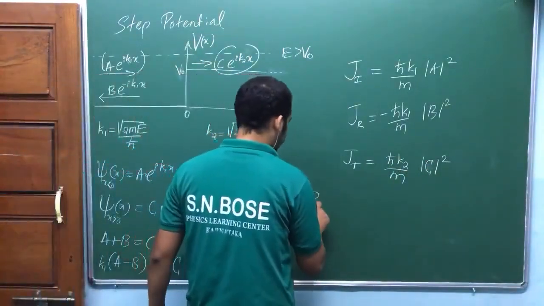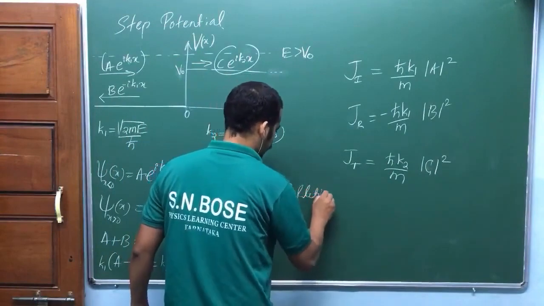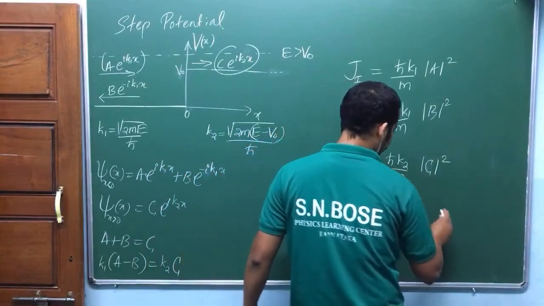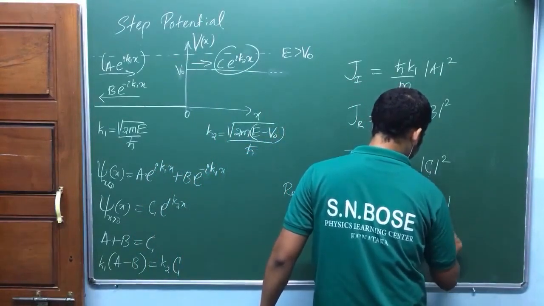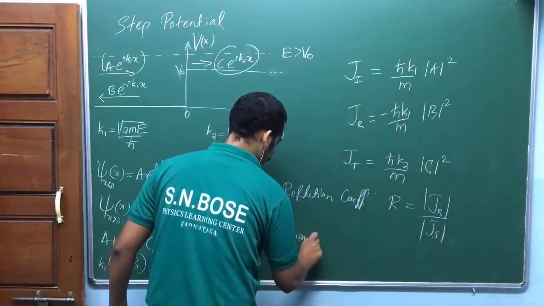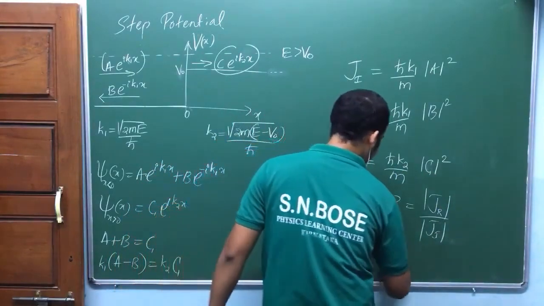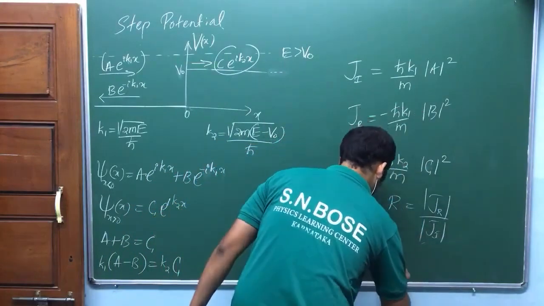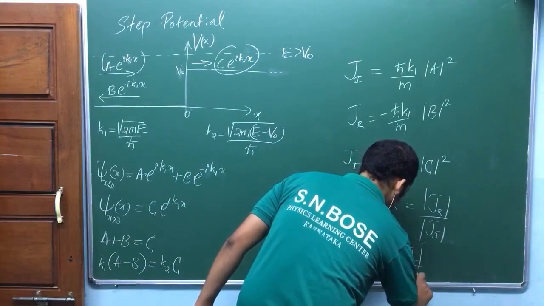Your reflection coefficient is defined as J reflected by J incident. Your transmission coefficient is defined as J transmitted divided by J incident.